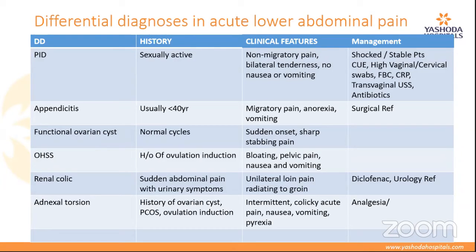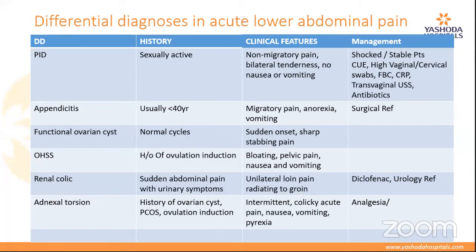The patient, we do get a lot of stable patients, but in the ER, we see more shock patients who come in septic shock with the primary focus of infection being a pelvic inflammatory disease. It is important that we stabilize our patient, send samples, and along with blood, we are very used to collecting blood cultures and urine cultures.